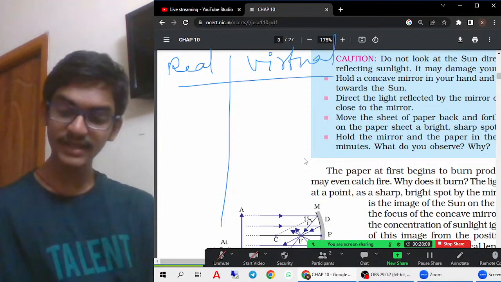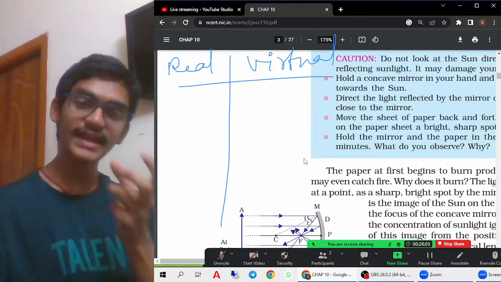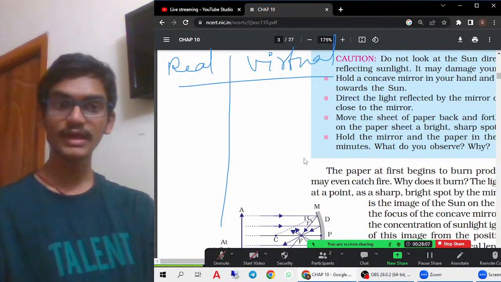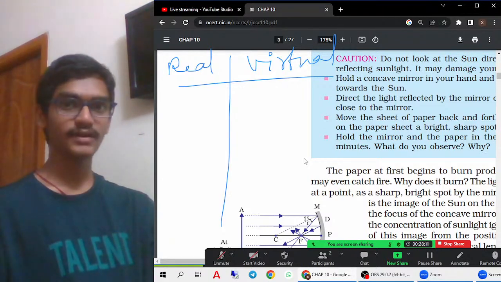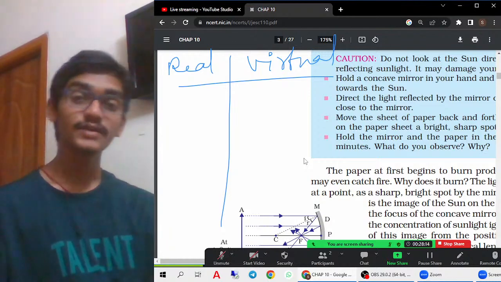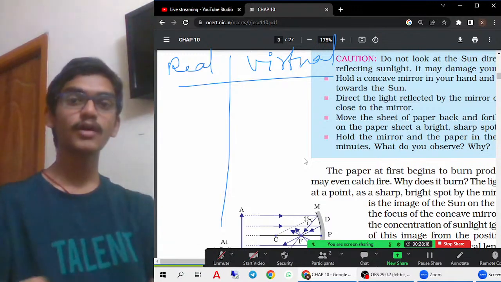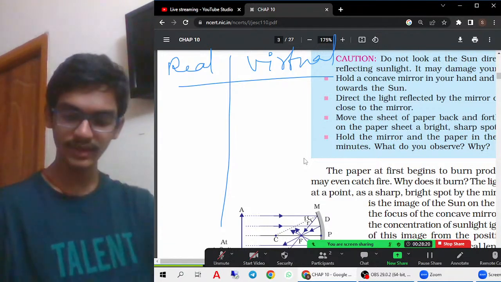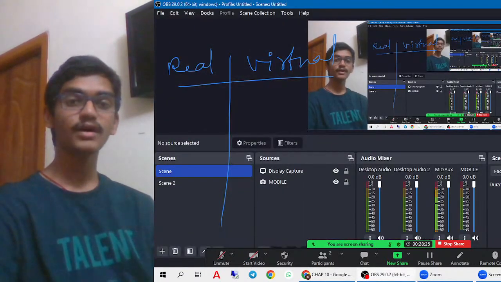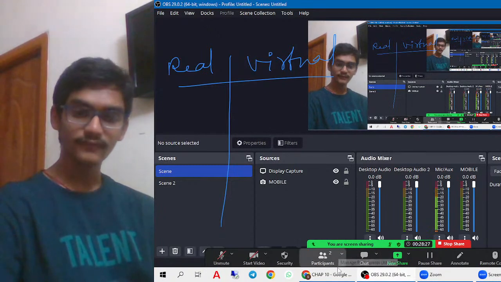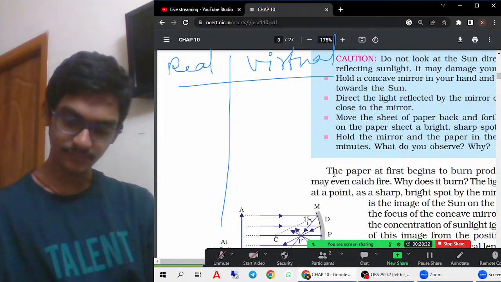Real images are the kind which can be taken on the screen. That means we can actually capture the real images. For example, in movie theaters, the light comes from backwards and falls on the screen. That is a real image. That is a very good example of the formation of a real image, which can be taken on the screen.